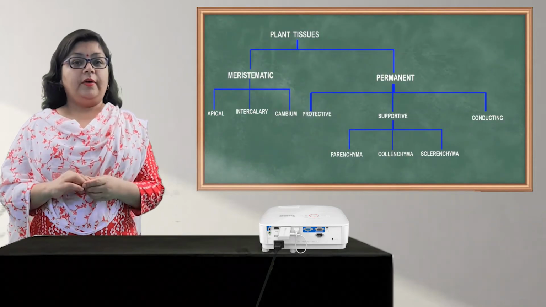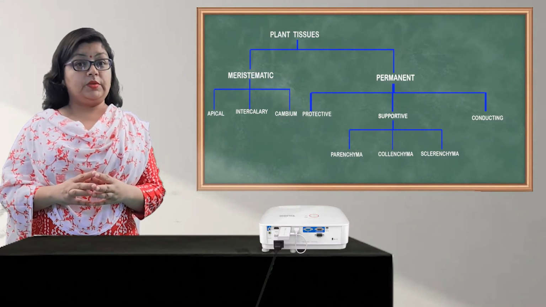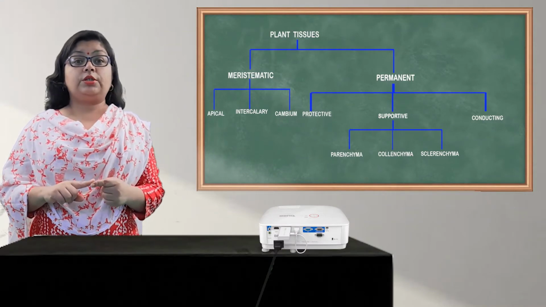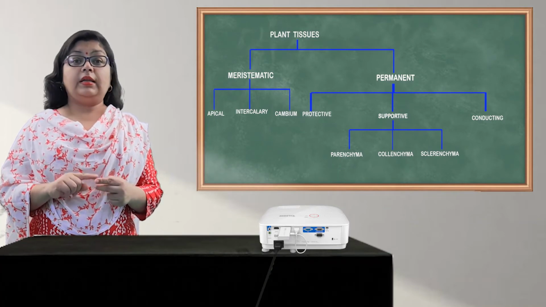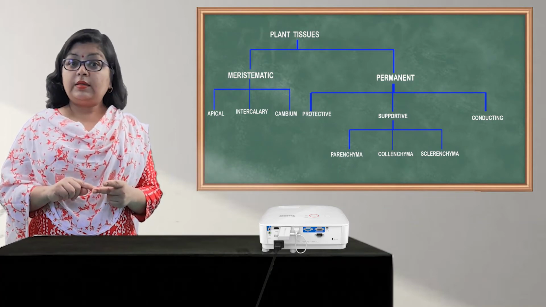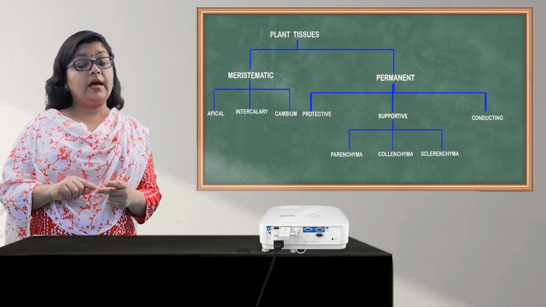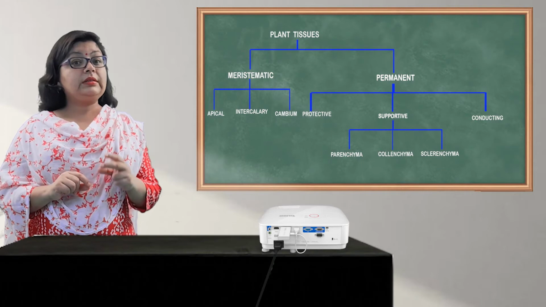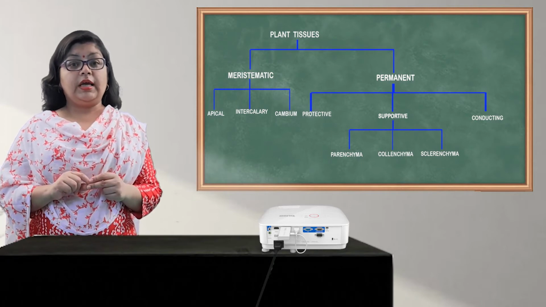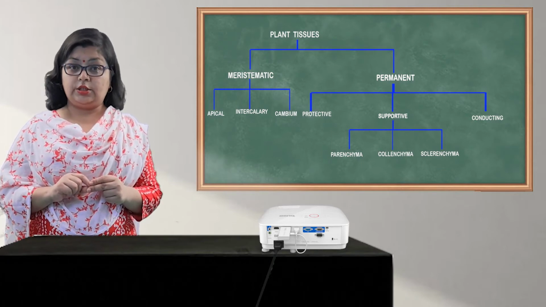So children, we are studying the permanent tissues. First two types of permanent tissues we have already studied, that is the protective tissues and the supportive tissues. Under supportive tissues we have studied the parenchyma, collenchyma and sclerenchyma. Now we come to the third type of permanent tissues, that is the conducting tissues.